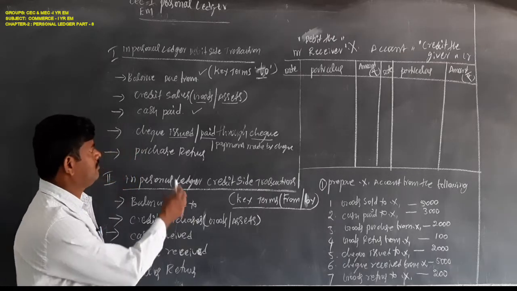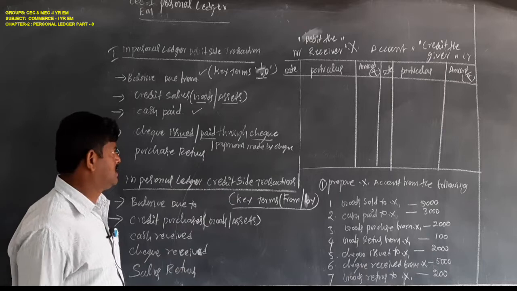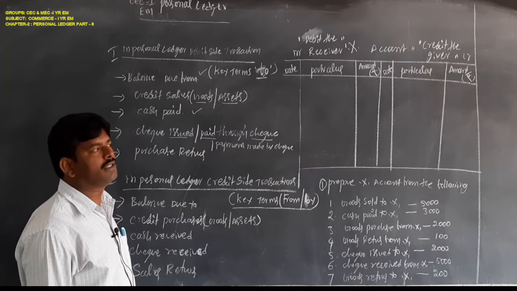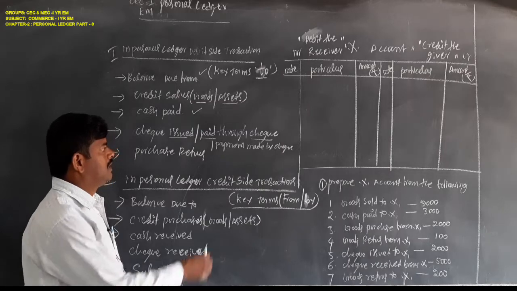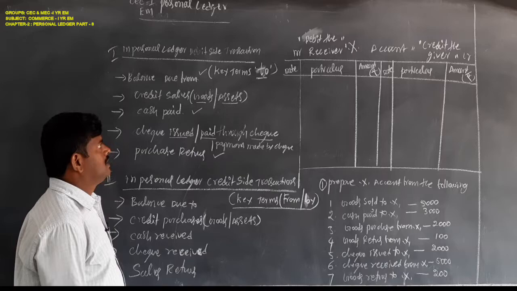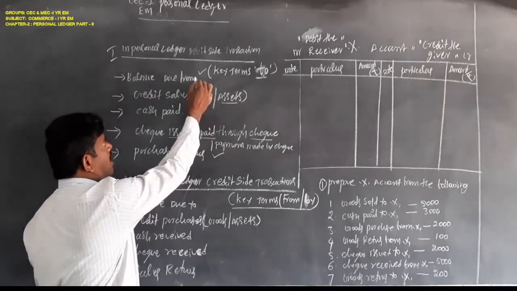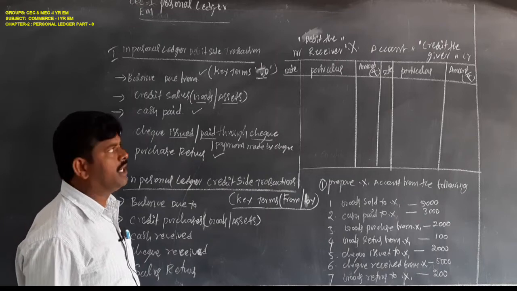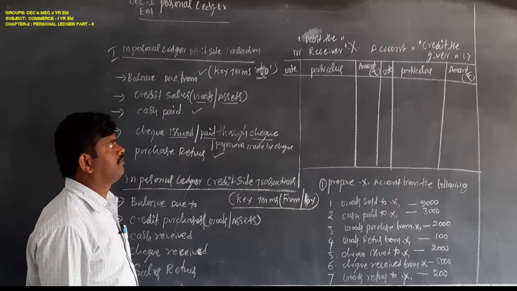Next, purchase returns means already we purchased from others, so we return to others, purchase returns. These are the 1, 2, 3, 4, 5 transactions that will be recorded on the debit side.